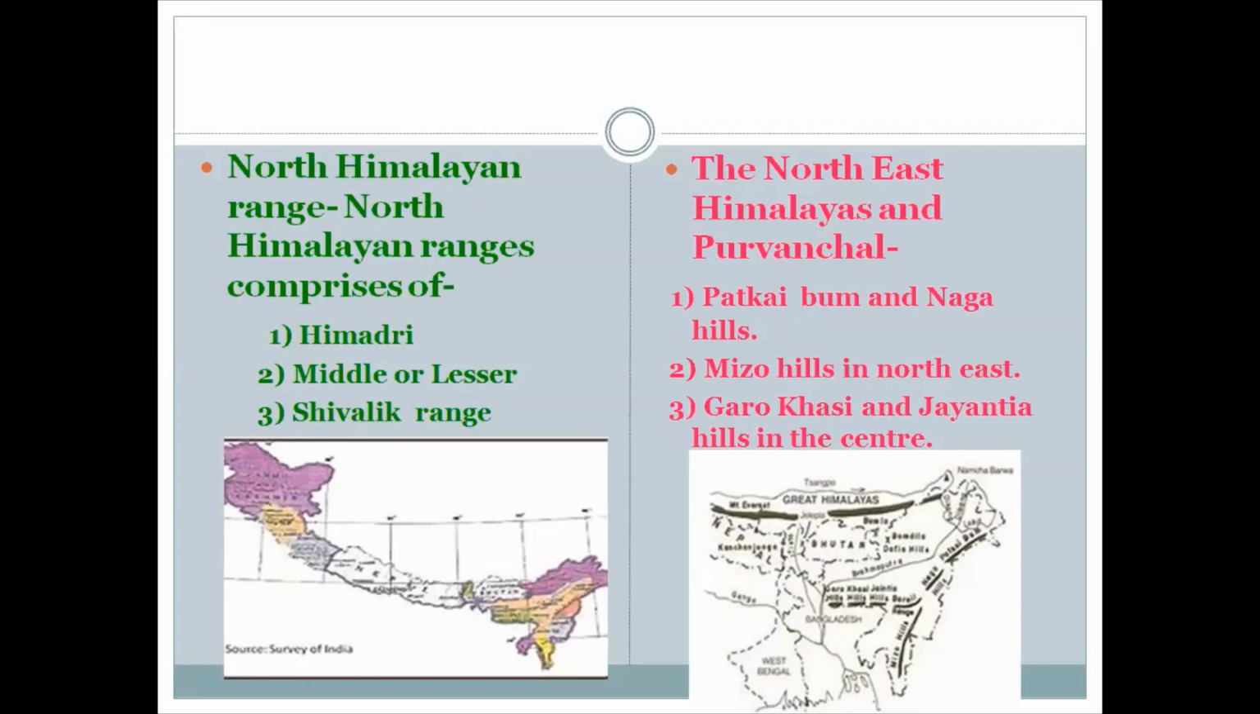Next, the Northeast Himalaya and Purvanchal. The Northeast Himalayas are also known as Purvanchal ranges. These are a series of hills running through the states of the Northeast such as Arunachal Pradesh, Nagaland, Manipur, Assam and Mizoram. They consist of Patkai Bum and Naga Hills in the north, Mizo Hills in the northwest, and Garo, Khasi and Jaintia Hills in the center.